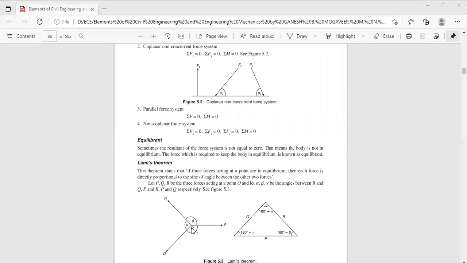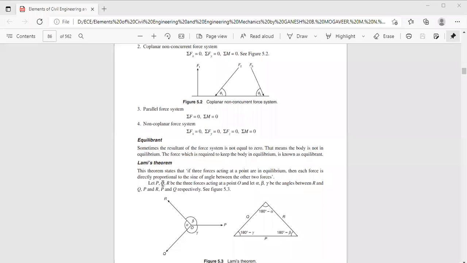So this is the derivation of Lami's theorem. It states that if three forces acting at a point are in equilibrium condition, then the magnitude of each force is directly proportional to the sine of the angle between the other two forces.